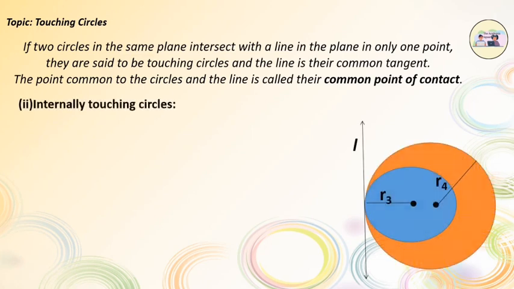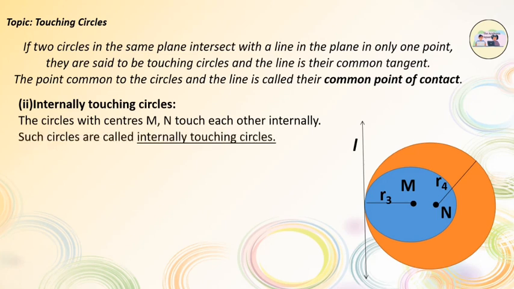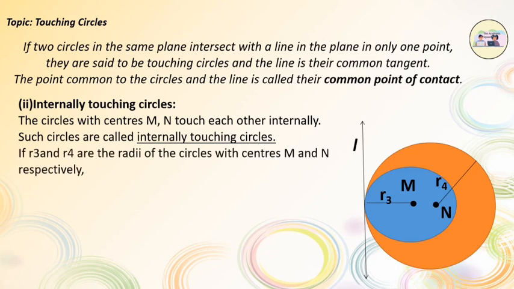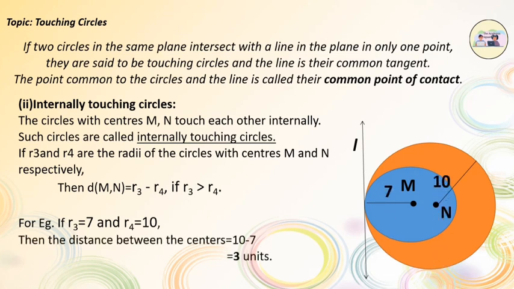Internally touching circles. In the figure, the circles with centers M and N touch each other internally. Such circles are called internally touching circles. If R3 and R4 are the radii of the circles with centers M and N respectively, then dMN is equal to R3 minus R4 if R3 is greater than R4. For example, if R3 is equal to 7 and R4 is equal to 10, then the distance between the centers is 10 minus 7, that is 3 units.